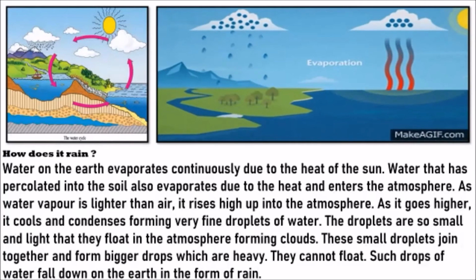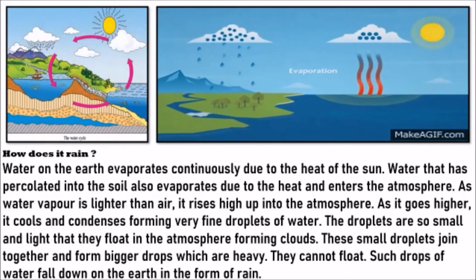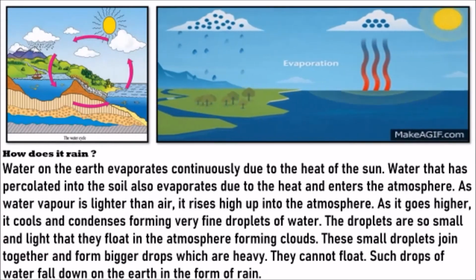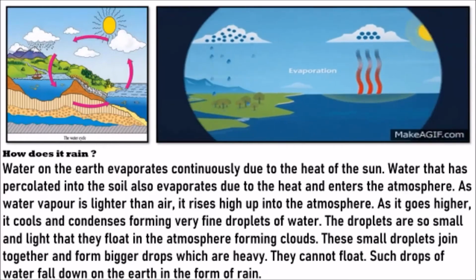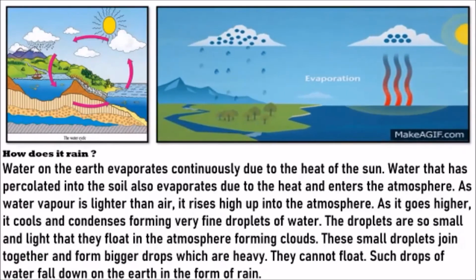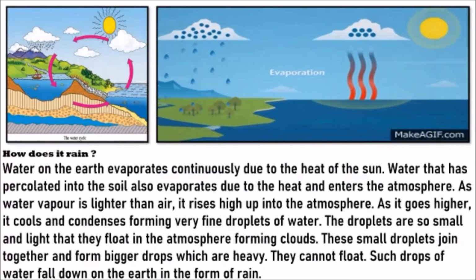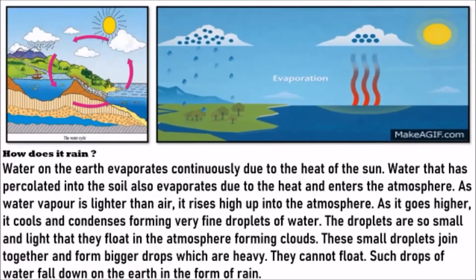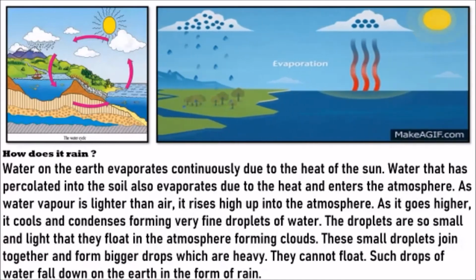Now, you know, one drop plus one drop plus one drop plus one drop becomes a big drop, correct? Now, when these small droplets of water join together, they become big drops. Now, when they become big drops, they're not able to stand there. They will fall down, just like the water on the side of the glass, which cannot stay for long time. After they all come together, kya ho jayega? They will fall down. Same way, now they cannot float because they have become heavy. Such drops of water fall down on the earth in form of rain. This is called your rain.